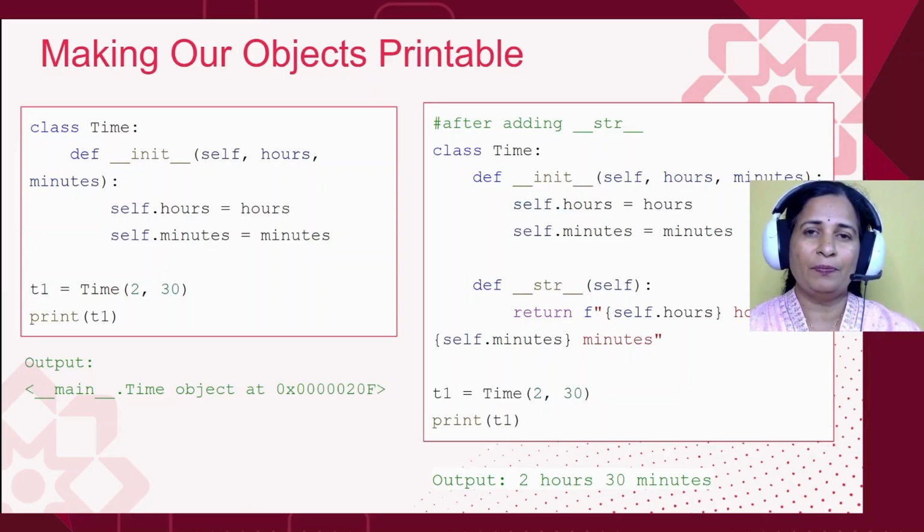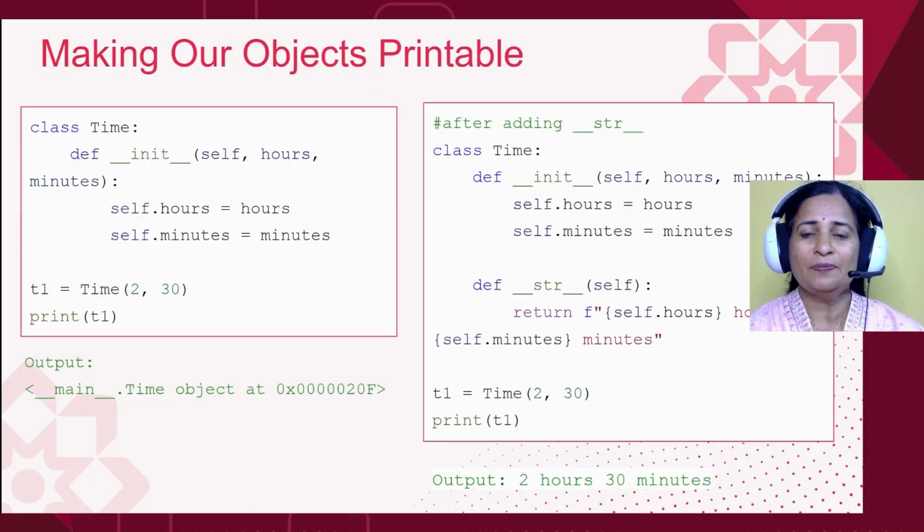Maybe if we want to print an integer which is stored in a variable a, let's say a equals 2, and when we call the print function and pass a as a parameter, we get the value 2. So that gives the meaning, right? But when we try the same thing with objects of user defined classes, we get output that doesn't tell us what is inside the object.